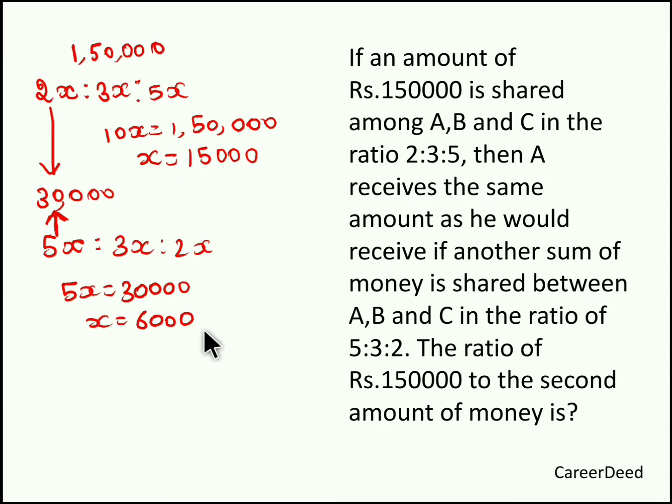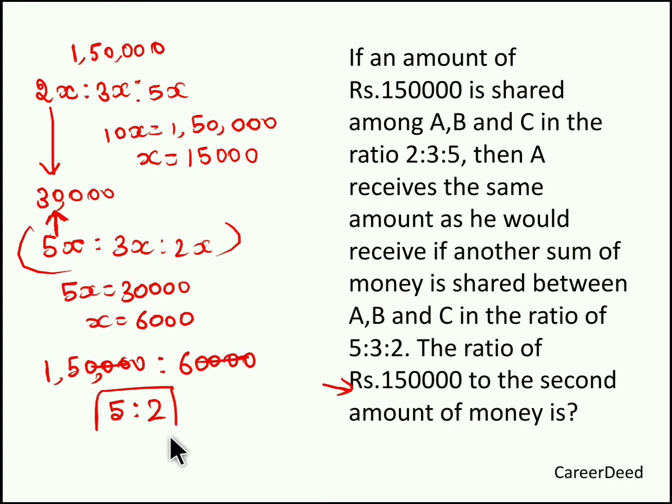What we exactly need to find is the ratio of rupees 1,50,000 to the total second amount of money. The total second parts is 5, 3, 2, totally 10 parts. If one part is 6,000, 10 parts will be 60,000. So the second amount of money is 60,000 and the first amount is 1,50,000 rupees. Now we have to find the ratio. When you find the ratio, the zeros cancel, so we get 5:2. This becomes our answer. Hope you understood the problem.